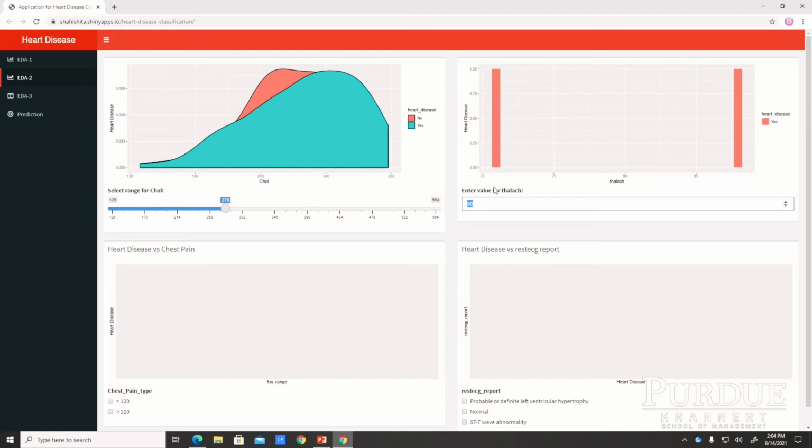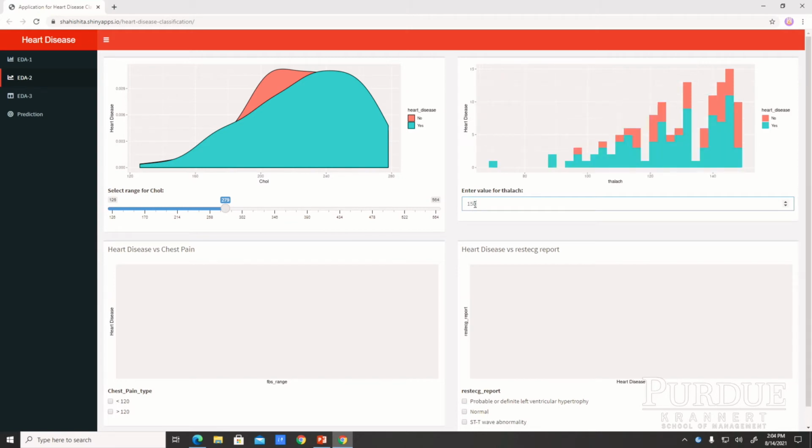This chart represents the maximum heart rate achieved. We can also change the number from lower to higher, like 150. And we can see that people with a higher maximum heart rate achieved have a higher chance of getting heart disease. This trend increases with the numbers.